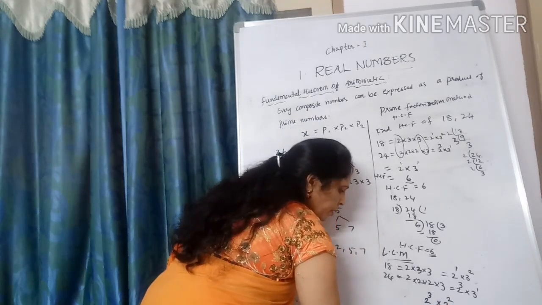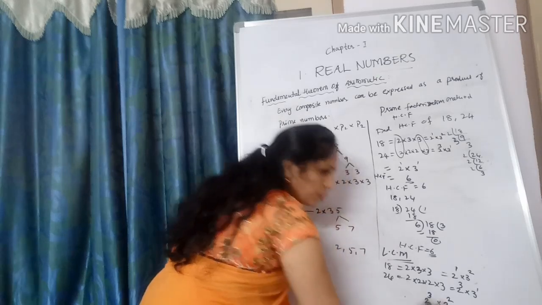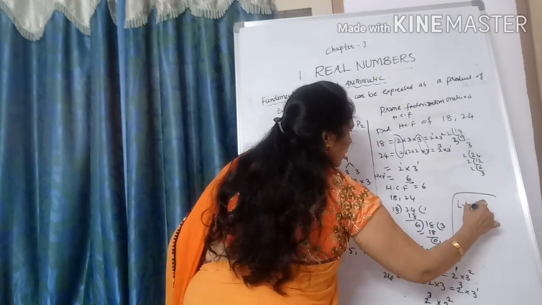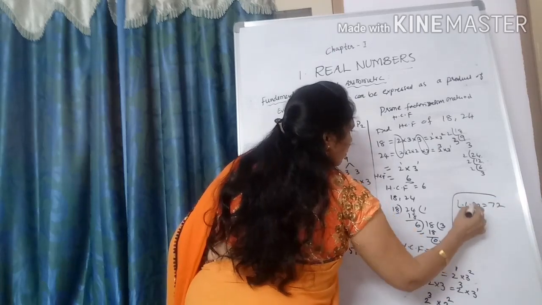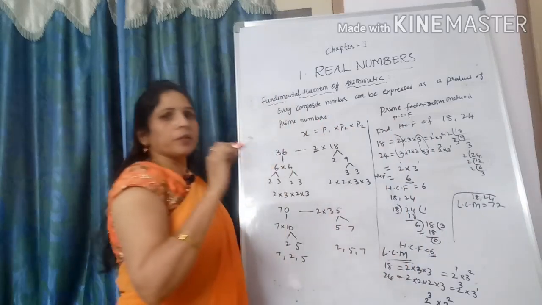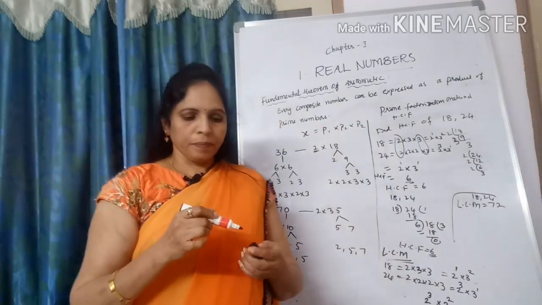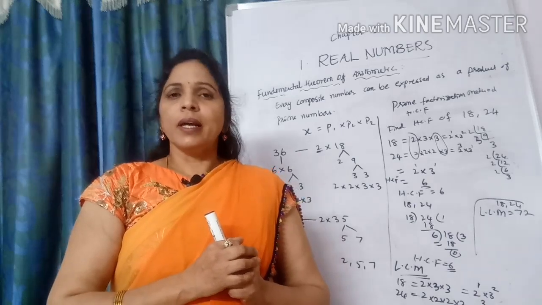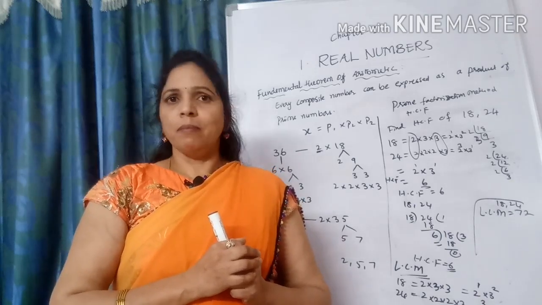So LCM is 72. LCM of 18, 24 is 72. Clear? Friends, LCM is nothing but the product of the greatest powers of each prime factor of the numbers.